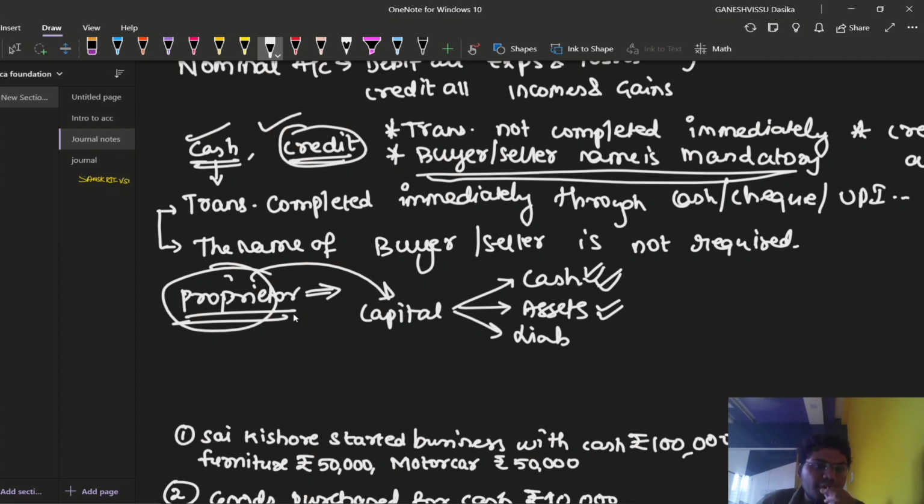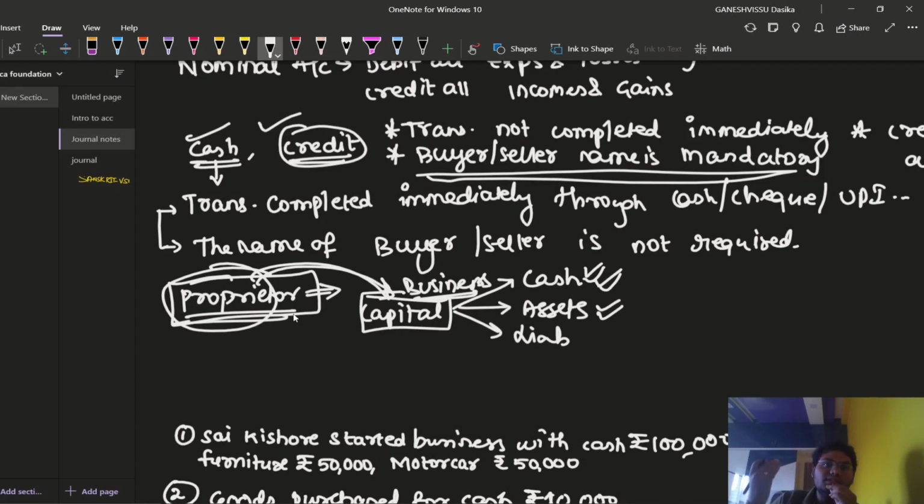Whenever the proprietor introduces something to the business, we are going to call it capital. Or else, what is another representative personal account for the proprietor? Another representative personal account for the proprietor is drawings. What does drawings mean? I think you know the meaning of the term drawings.